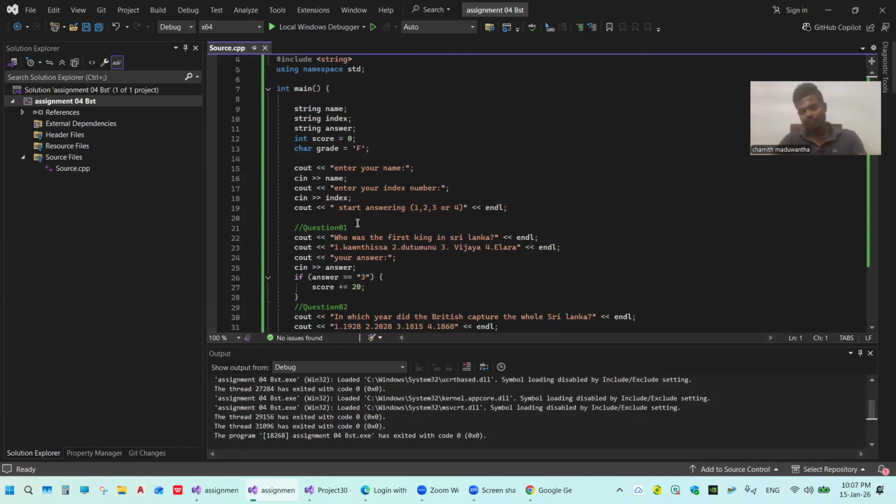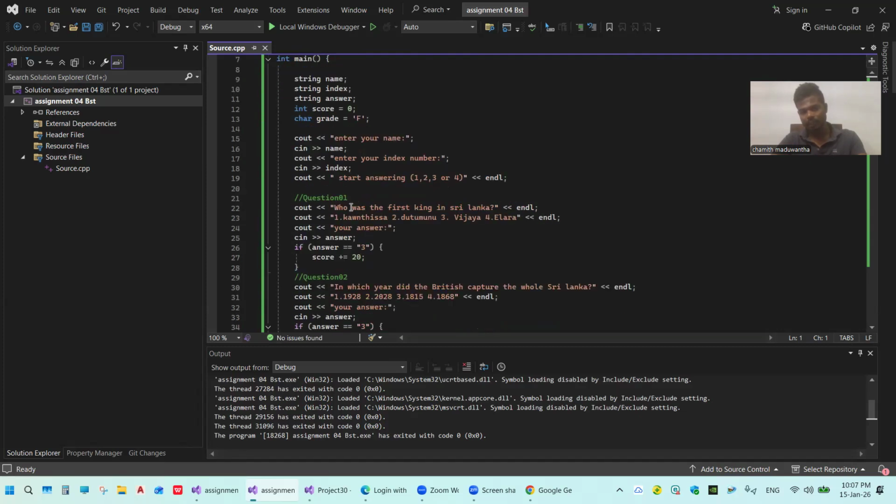So I give these for question number one. Like a comment, cout, who was the first king in Sri Lanka. Then cout answers: number one, Kavantissa. Number two, Dutugemunu. Number three, Vijaya. Number four, Elara. Close the brackets and give endl.